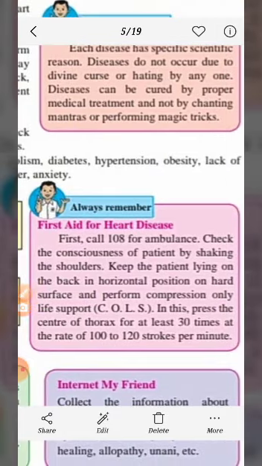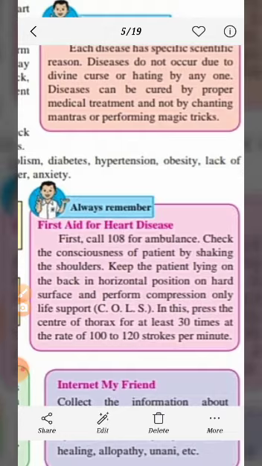Now, always remember first aid for heart disease. This is very important for all. First, call 108 for an ambulance. Check the consciousness of the patient by shaking the shoulders. Keep the patient lying on the back in horizontal position on a hard surface and perform compression only life support, that is called COLS.